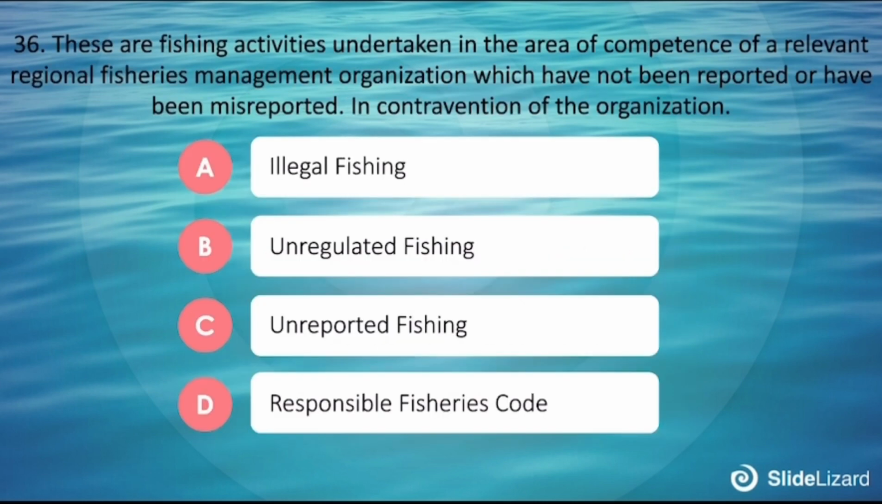36. These are fishing activities undertaken in the area of competence of a relevant regional fisheries management organization which have not been reported or have been misreported in contravention of the organization's rules. A. Illegal fishing. B. Unregulated fishing. C. Unreported fishing. D. Responsible fisheries code.